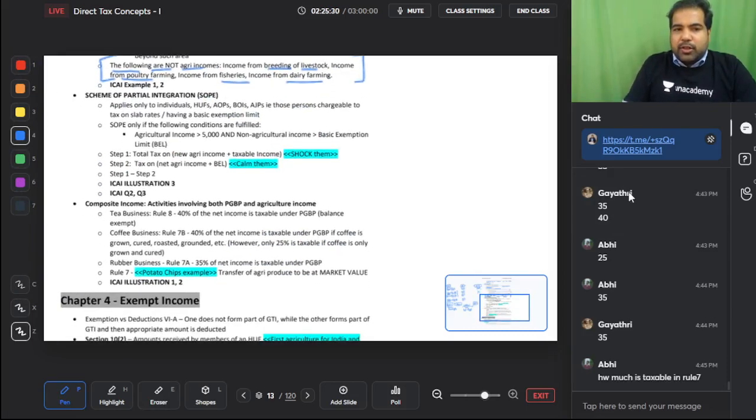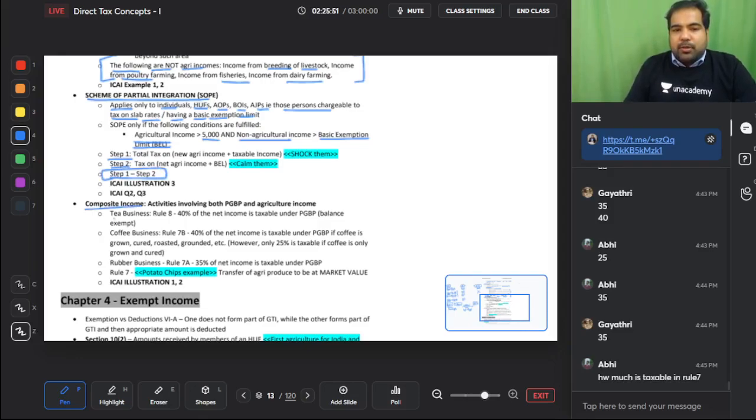Next, scheme of partial integration applies only to individuals, HUFs, AOP, BOI, AJPs, that is those persons chargeable to tax on slab rates having a basic exemption limit. Second, you should have agriculture income greater than 5,000 and non-agriculture income, that is taxable income, greater than basic exemption limit. Step 1, step 2, and then step 1 minus step 2.